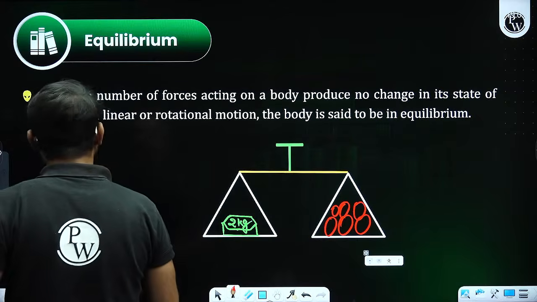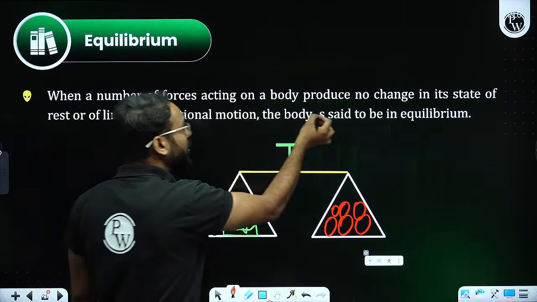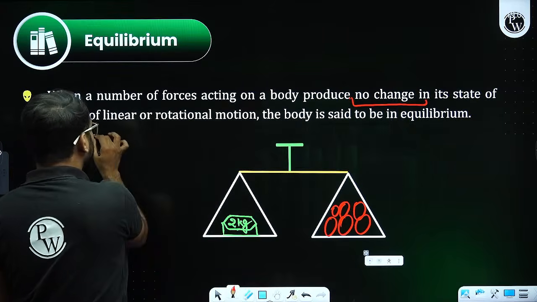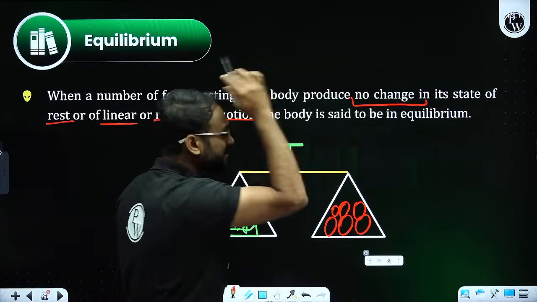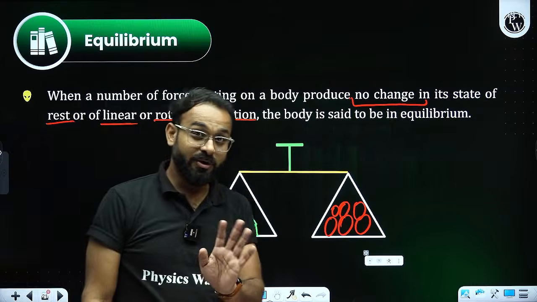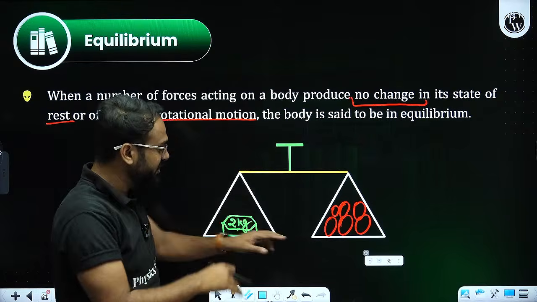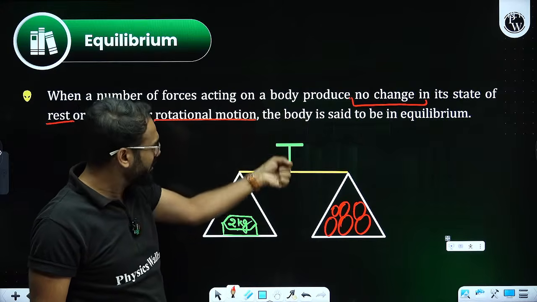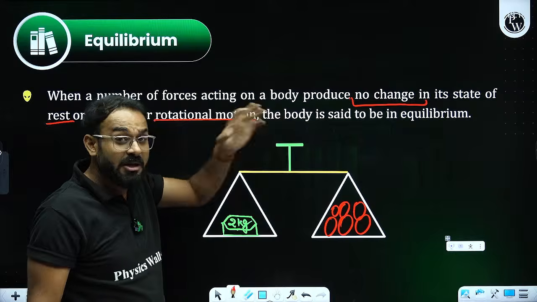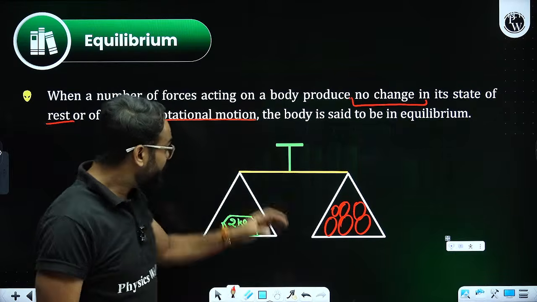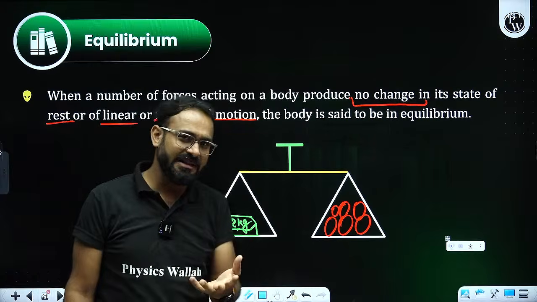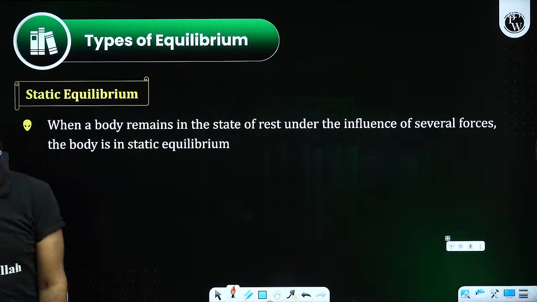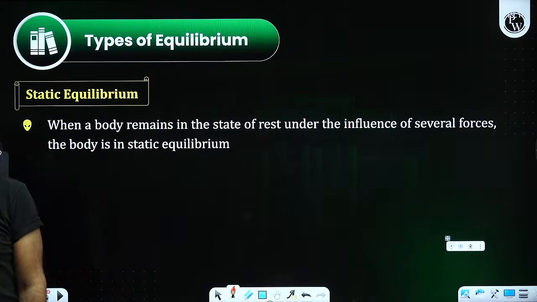As per the definition, when a number of forces acting on a body produce no change in its state of rest or of linear or rotational motion, the body is said to be in equilibrium. The body should not go anywhere. It should be in a balanced condition. In this particular example, that was the perfect beam balance where the holding part was in the middle. There are chances where this handle will be shifted somewhere else. In that case, how to solve it, if you have that curiosity, I will be explaining the concept regarding this.